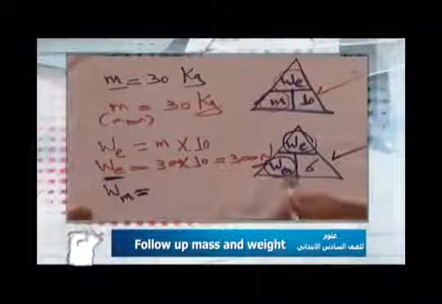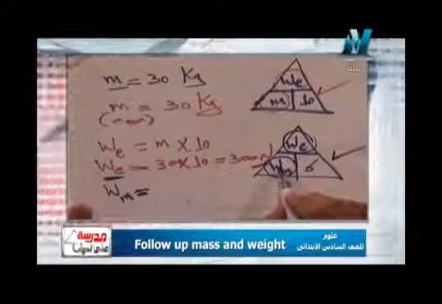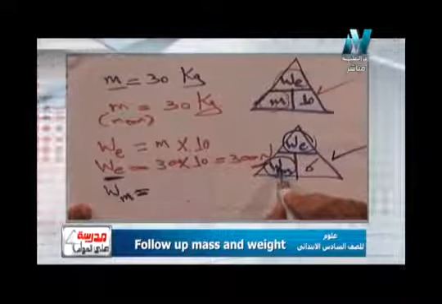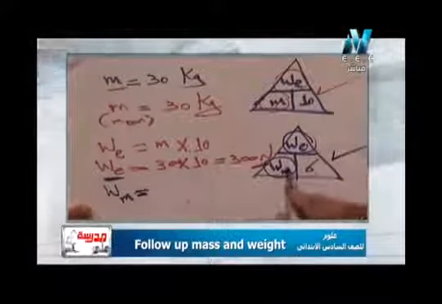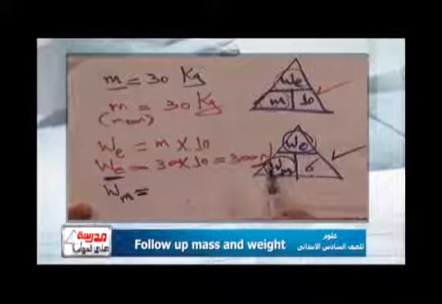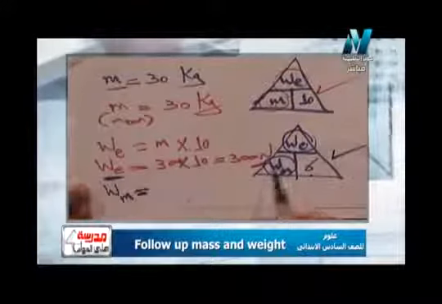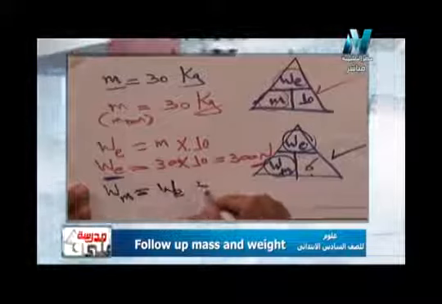So I put my finger on the weight on the moon. And weight on the moon equals weight on the earth divided by 6. If I want weight on the moon, it will be weight on the earth divided by 6.